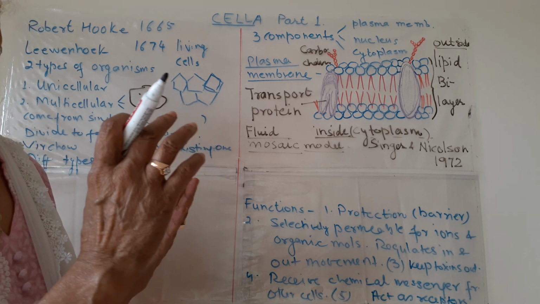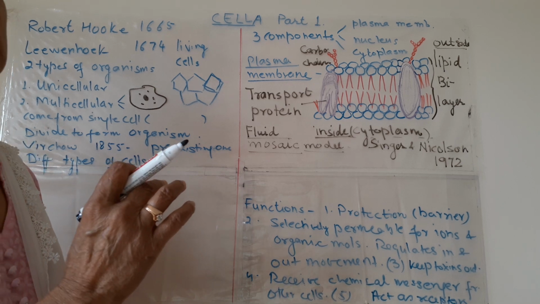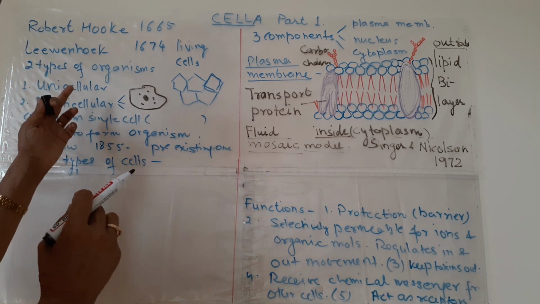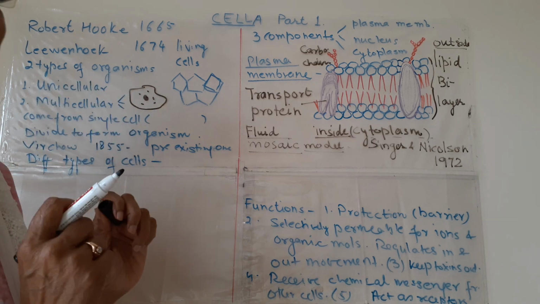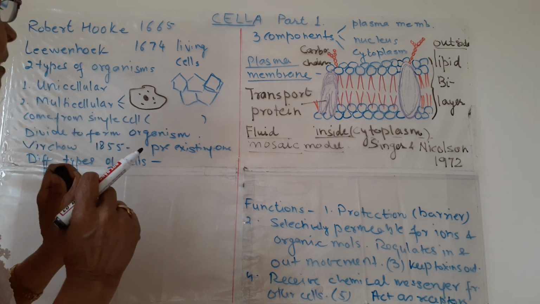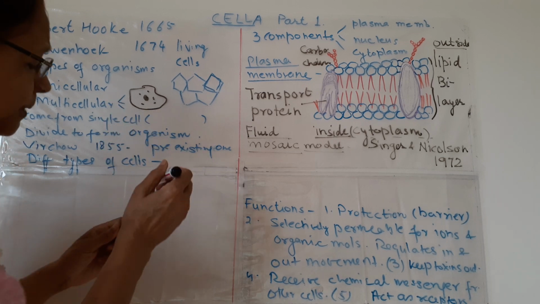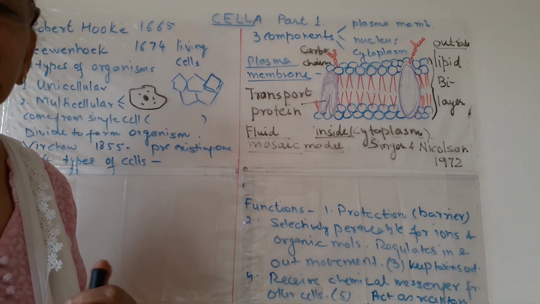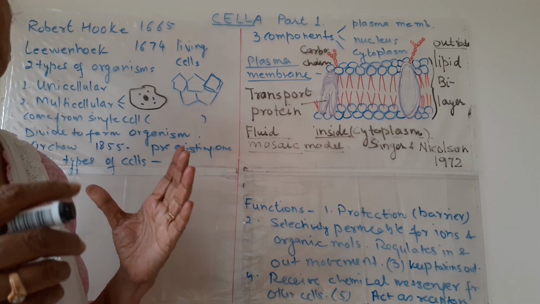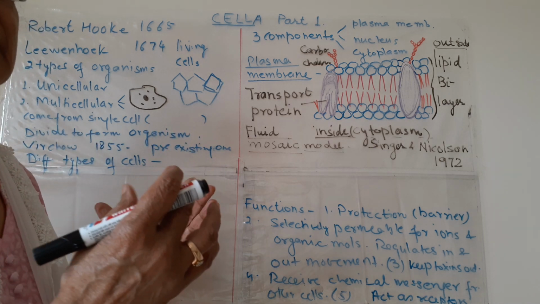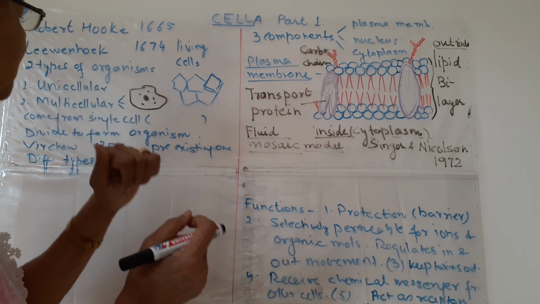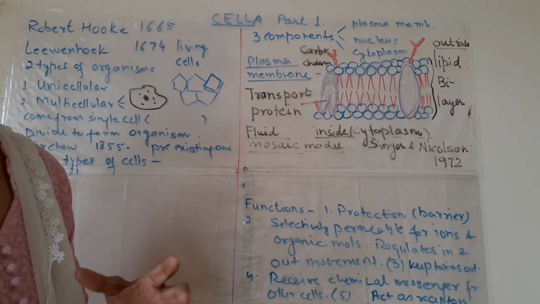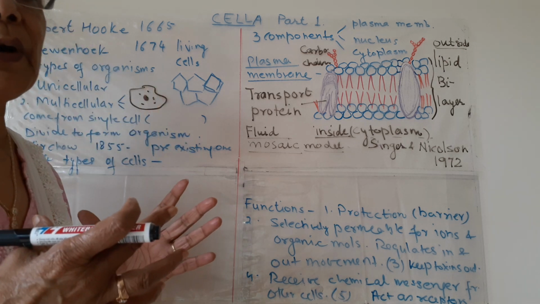There are many unicellular organisms you will study later in other chapters. So, unicellular means having a single cell. Then multicellular organisms, like fungi, all the plants, all the animals, have a bulk of cells, many cells together, and they are known as multicellular. And these cells form the complete organism.